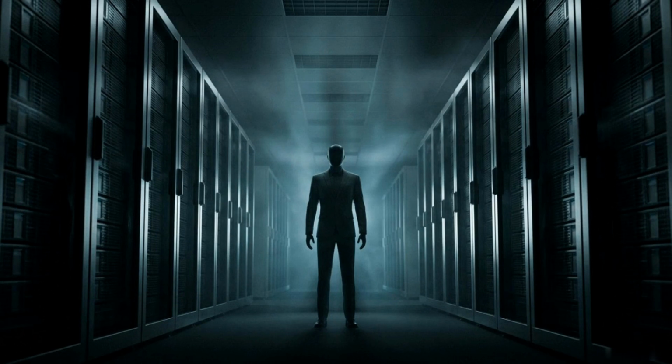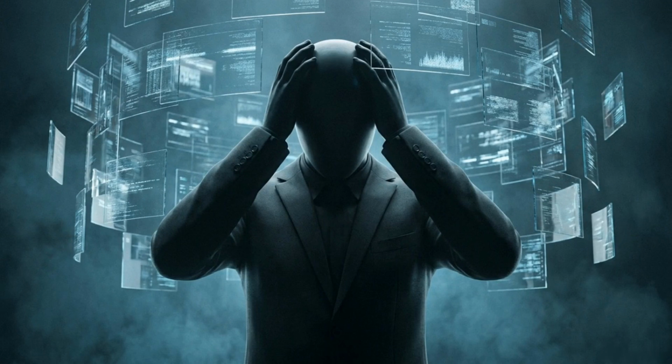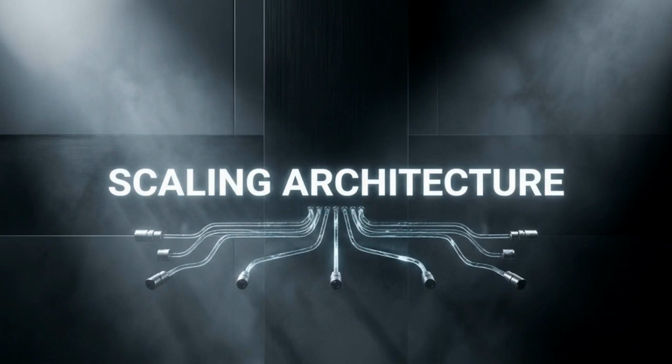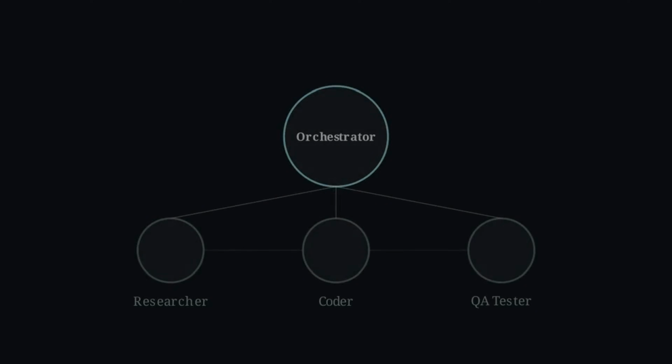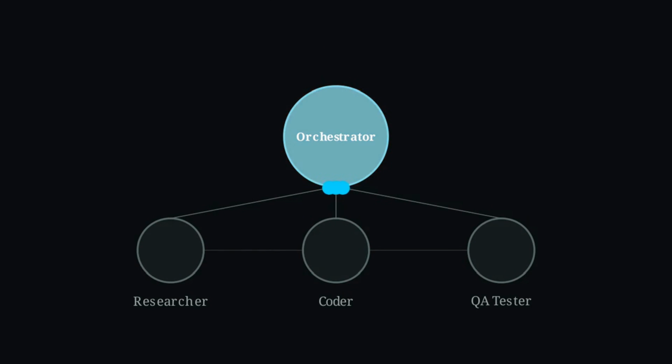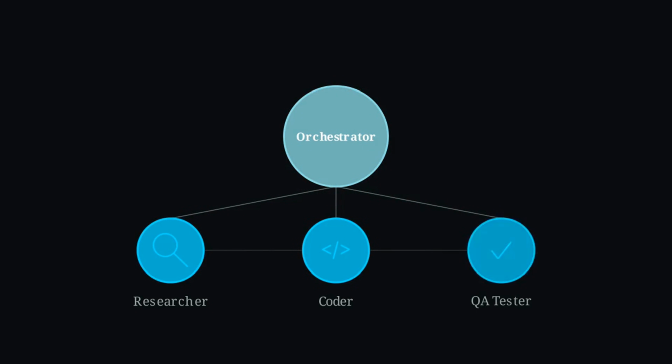As tasks grow into enterprise-scale workflows, a single agent can become overwhelmed. Its context window gets cluttered, and too many available tools leads to decision paralysis. To handle this complexity, architects use multi-agent systems to distribute the cognitive load. In an orchestrator-worker topology, a central manager receives the primary goal and delegates subtasks to specialized subordinates. Instead of one generalist model doing everything, work is split between a researcher, coder, and QA tester, each operating within